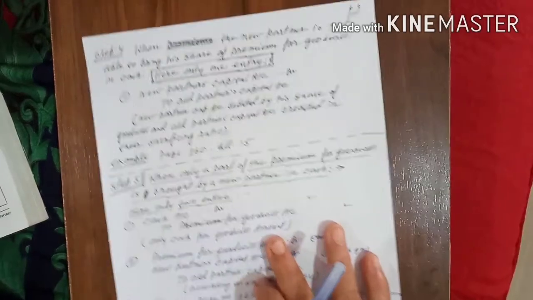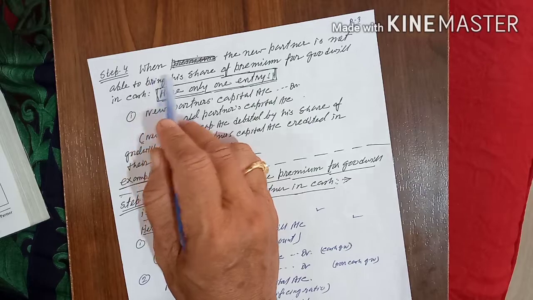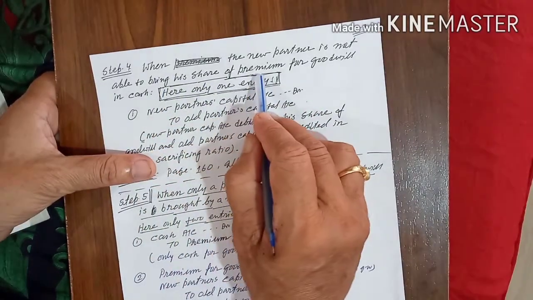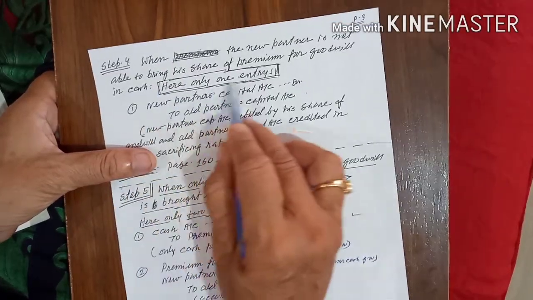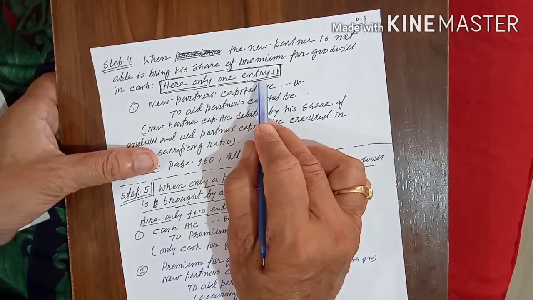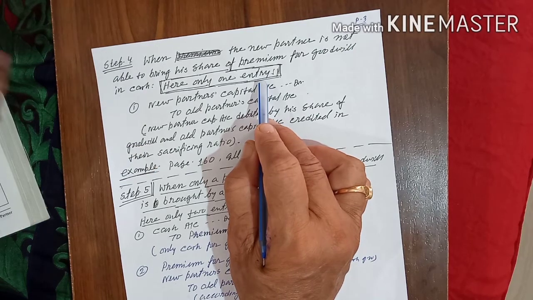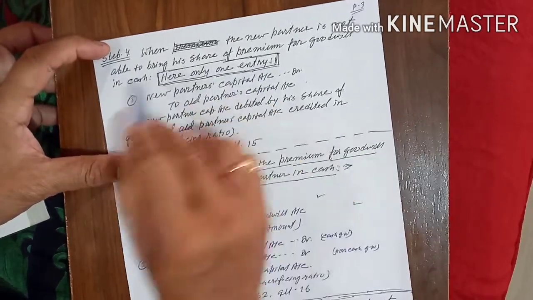The fourth point, out of the 6 points: when the new partner is not able to bring his share of premium for goodwill in cash, here only one entry will come. Keep in mind, the first step no entry, the second step 2 entries, the third step 3 entries, and the fourth step only 1 entry.